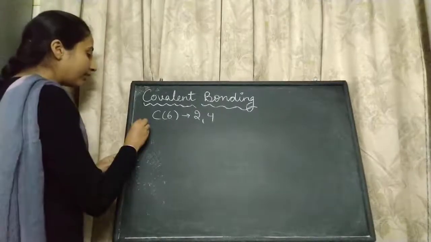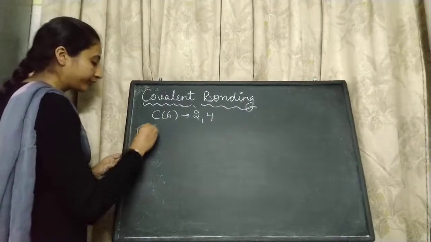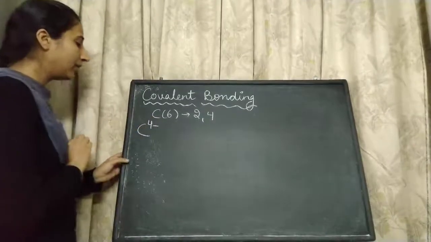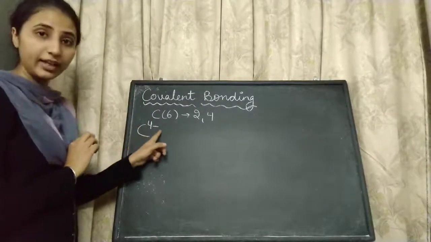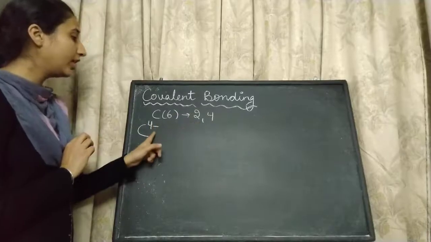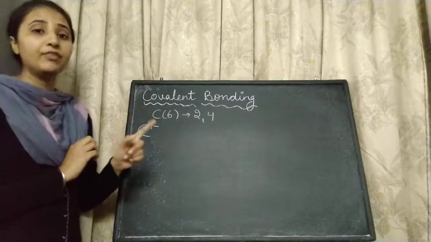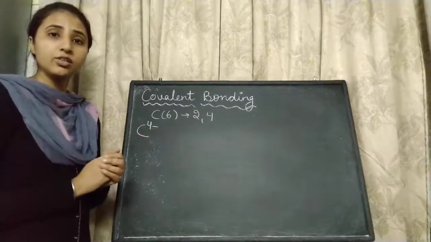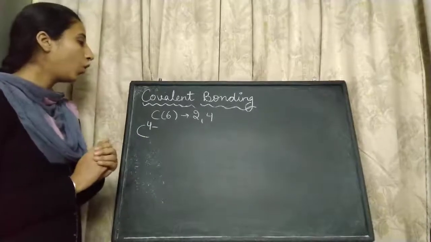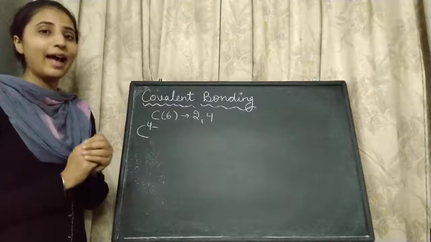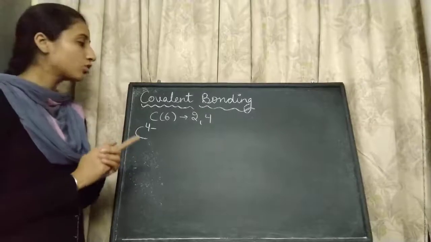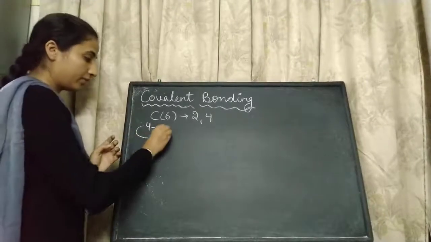First case is if carbon gains 4 electrons. So it can become C4 negative. If it gains 4 electrons, then it will be very difficult for the nucleus of the carbon atom to hold 10 electrons and 6 protons. So this case is not possible.